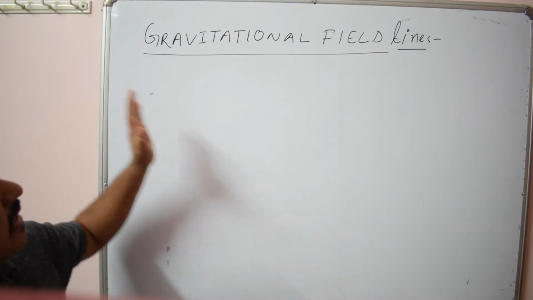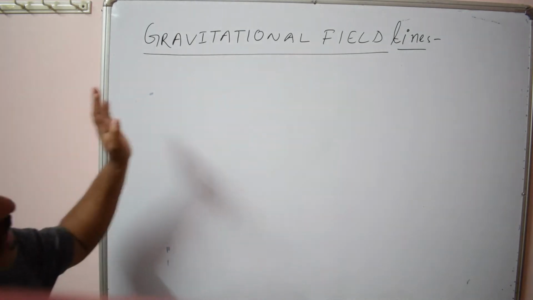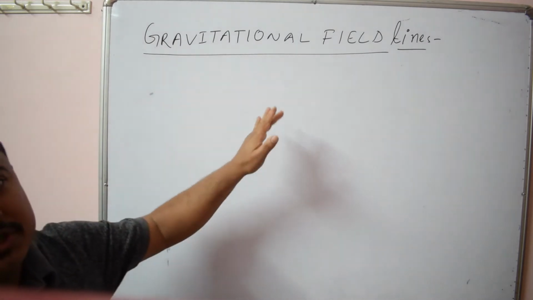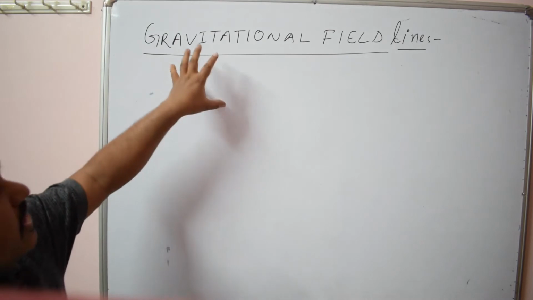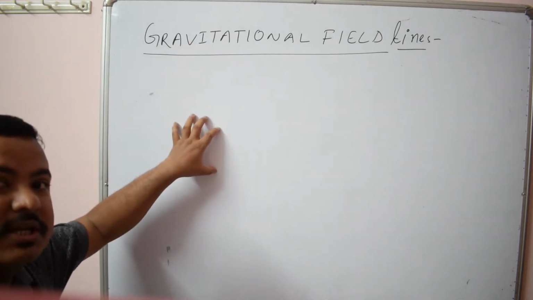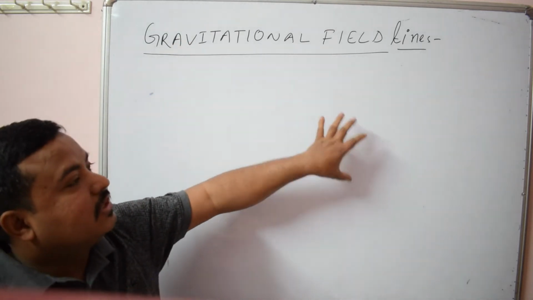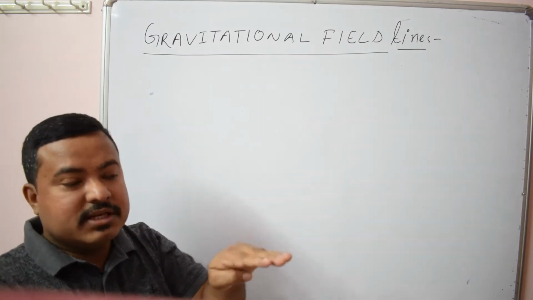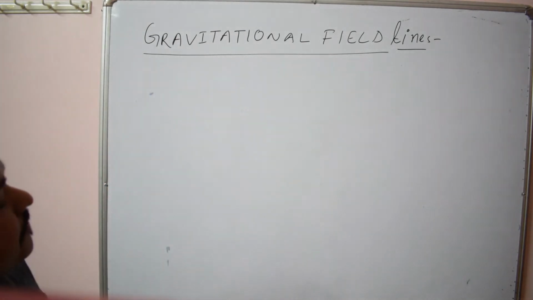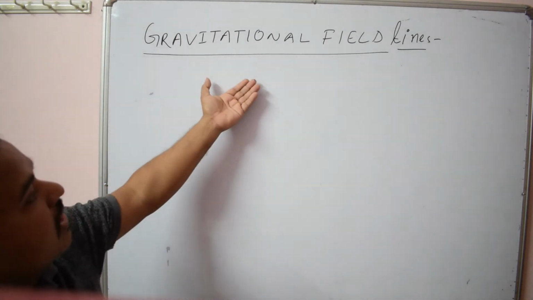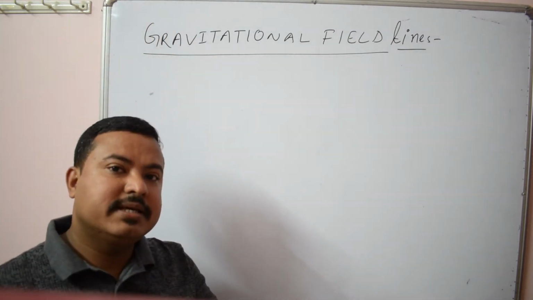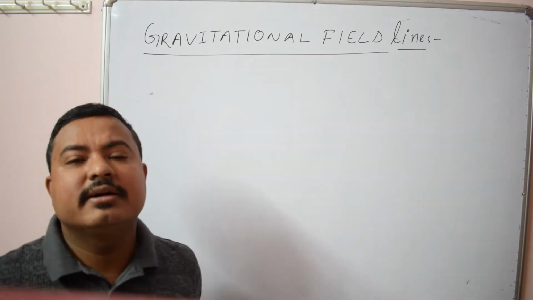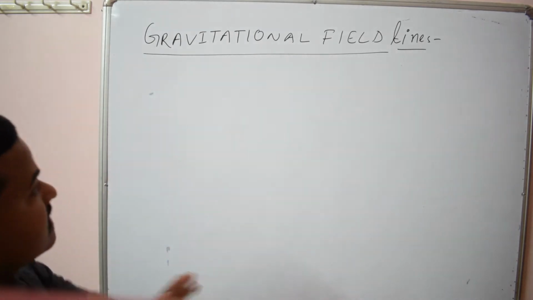Here also you get electric field lines, electric field, electric potential energy, and here in this chapter also you get gravitational field, gravitational potential, gravitational potential energy, like that. So you can just compare or use this formula in electrostatic chapter also, just by replacing mass with electric charge, like that. I will discuss later on.